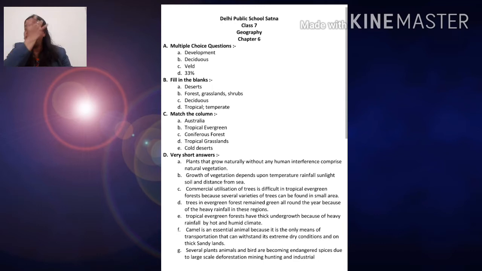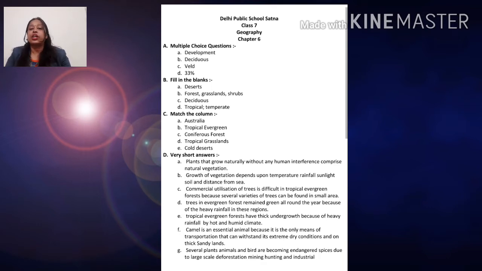Which one of the following is not a determining factor of vegetation? Temperature, rainfall, sunlight and development. Vegetation depends on the temperature, the rainfall and the sunlight, so development is the odd one out. The answer will be development.